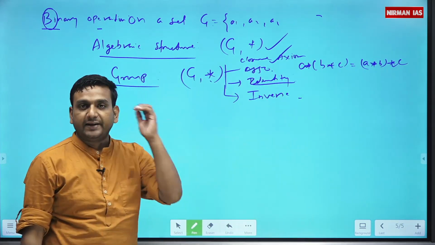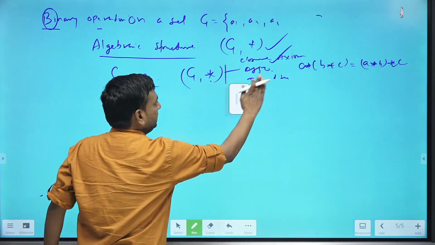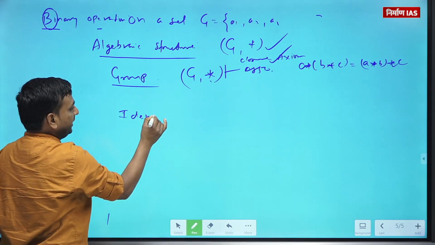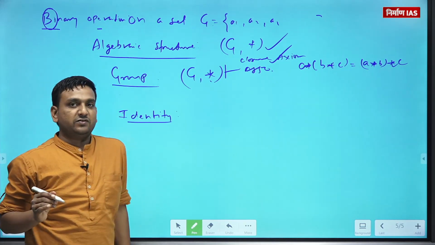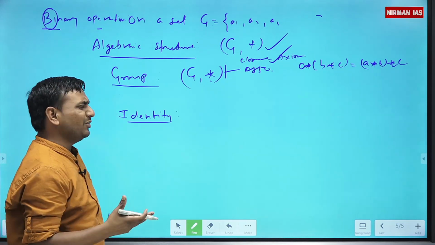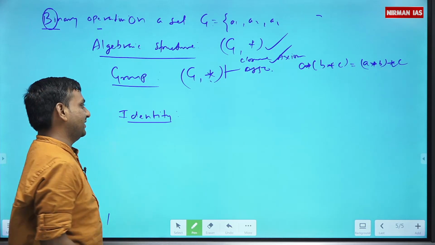Come to the identity. I will deal with these two identities separately here just to make it clearer for you, because many of us just memorize by rote here. I suggest don't do it, because it is not required. Once you understand it, it becomes easy.